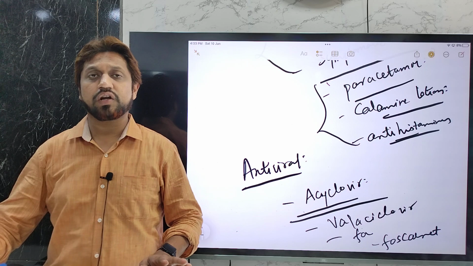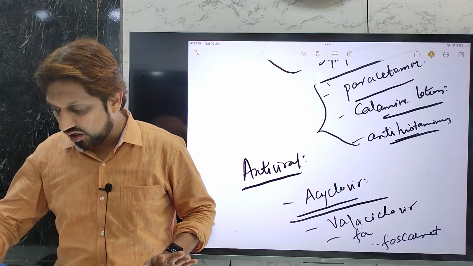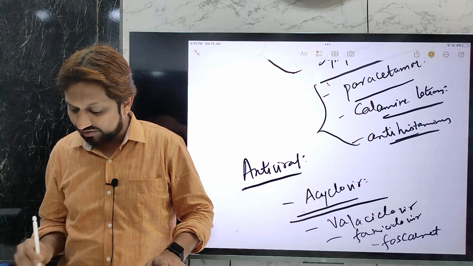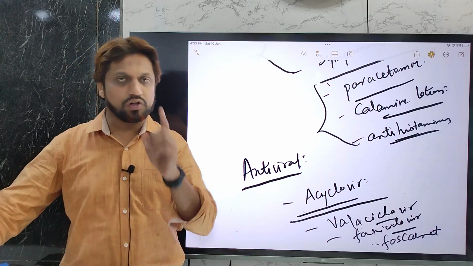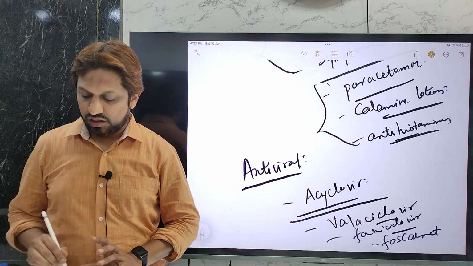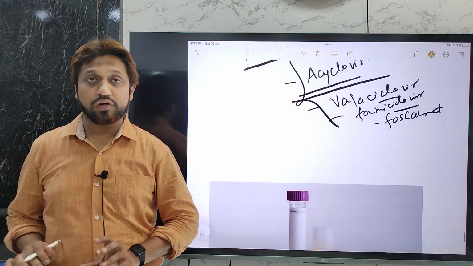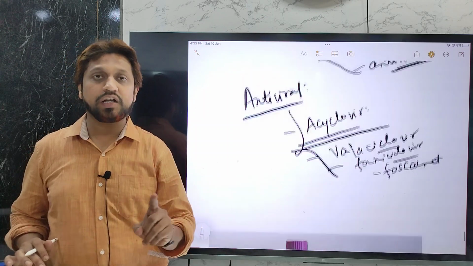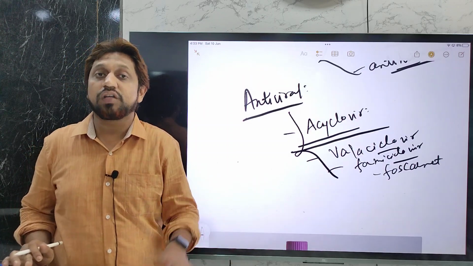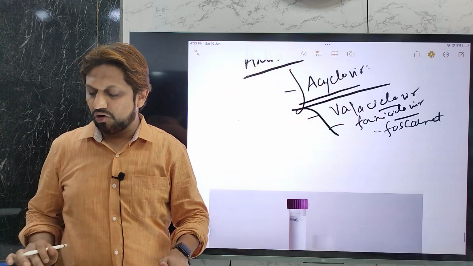Usually we don't prescribe these antiviral drugs for a healthy immune child, but in individuals in whom cell-mediated immunity is less, and especially in adults, if the primary infection occurs in adults, then antiviral treatment is useful. Or else there is no role for antivirals. And if antivirals are used, they should be started within 48 hours, then only will they be effective in preventing complications. So this is about the treatment.